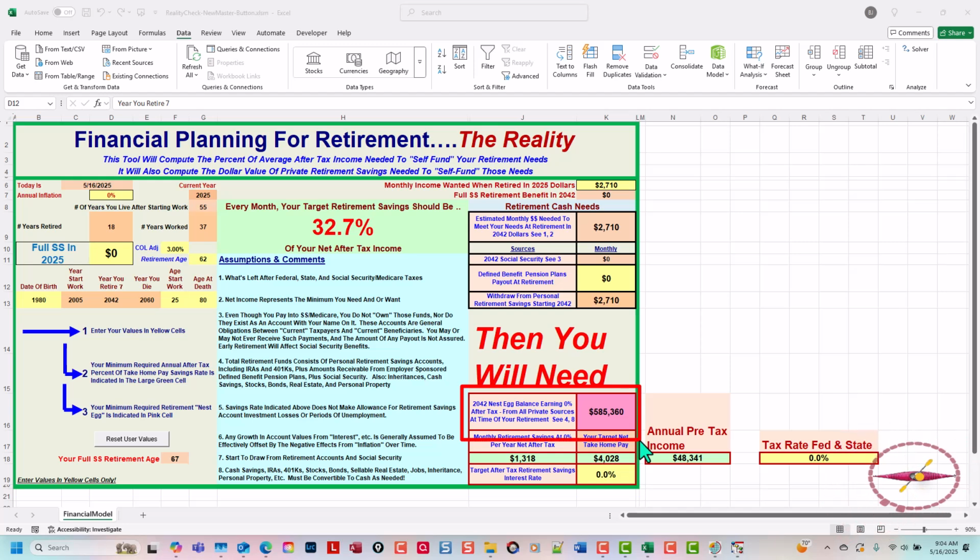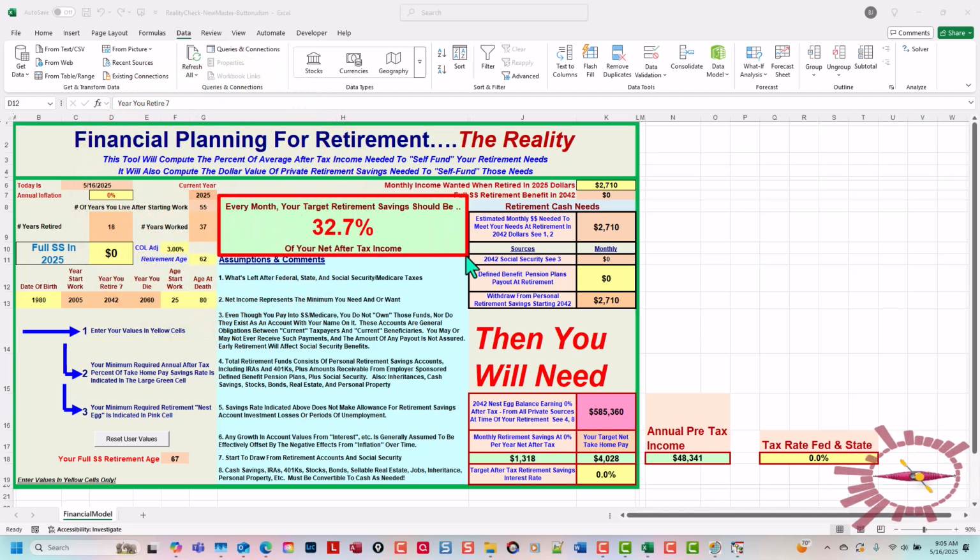Now we can see that the Social Security nest egg for this person is computed to be $585,000 and change. Also note that the spreadsheet computes that the individual would need to have withdrawn from his earnings throughout his working career 32.7% of the earnings to go into Social Security. And again, that's because he's going to be living 18 years in retirement after having worked for 37 years.